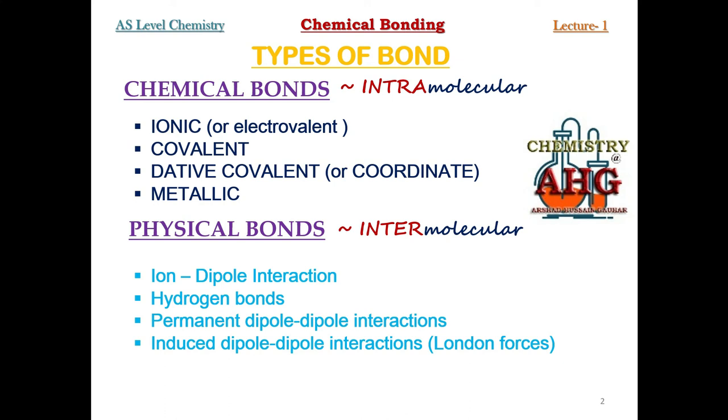So, what is the conclusion of this lecture? Simply remember, generally there are two types of bonds: chemical and physical. Chemical bonds are also known as intramolecular. Physical bonds are also known as intermolecular. And you must remember there are four subtypes of each of these two general types of bonds. What are these four subtypes? You can see ionic, covalent, dative covalent, metallic for chemical bond; ion dipole, hydrogen bond, permanent dipole, and induced dipole interaction for physical bond.